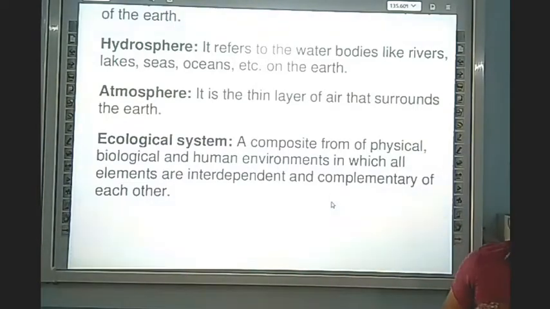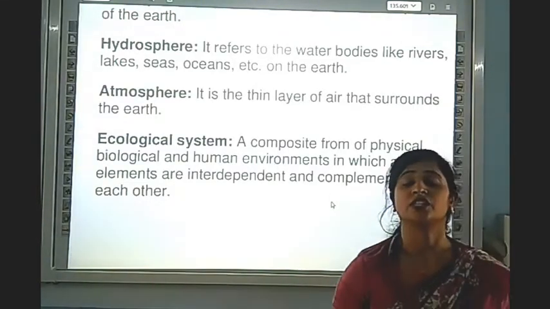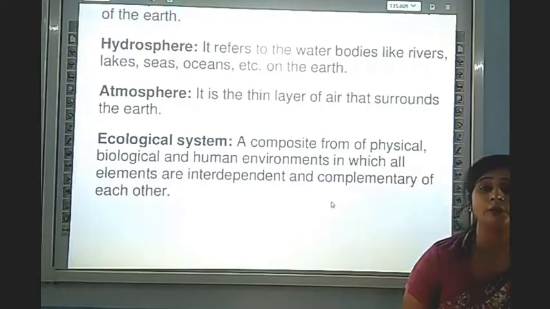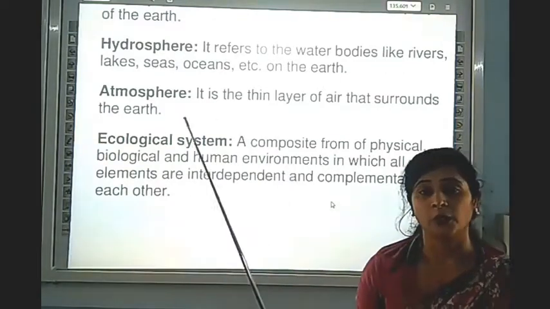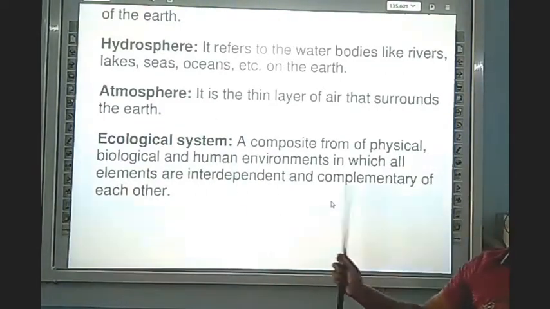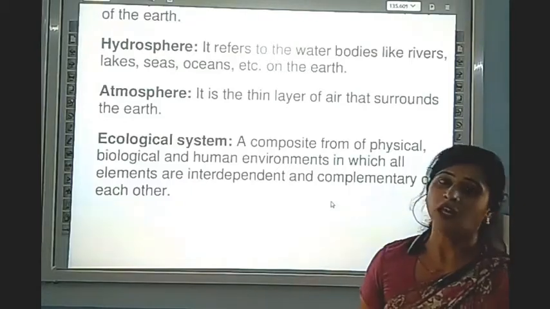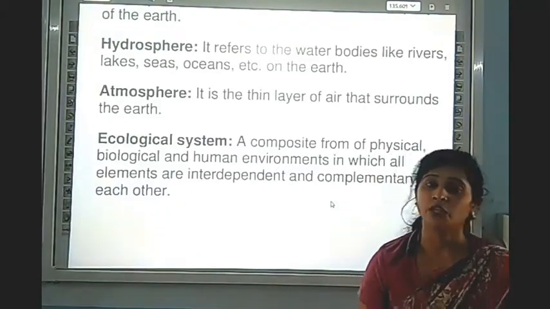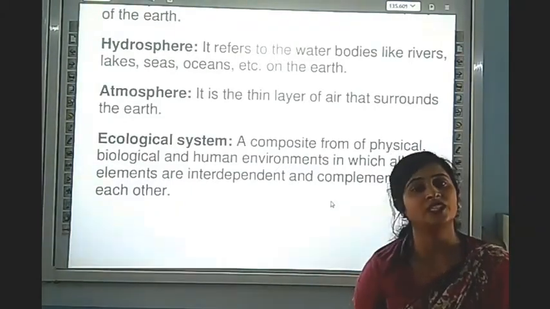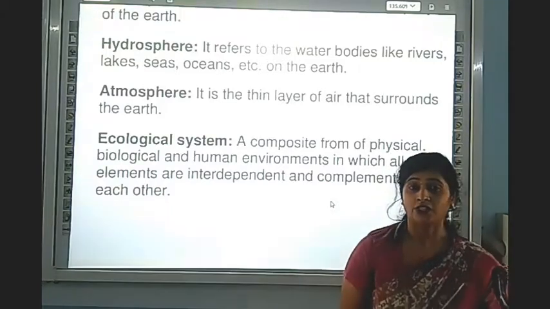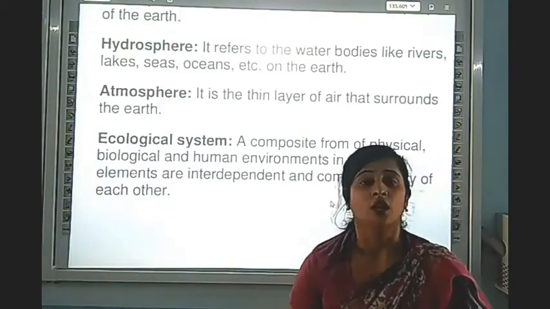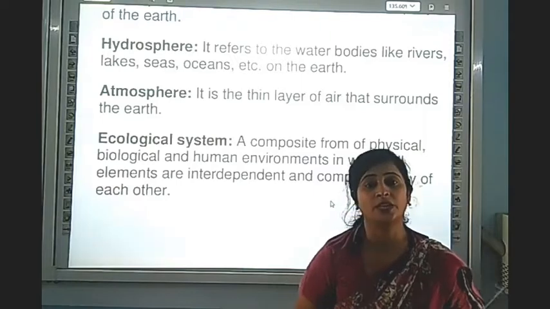All the resources, all the environment features like natural environment, human environment, they all combinedly make the ecological system on Earth. And Earth is a unique planet because life exists on the Earth. And by this our chapter is completed.